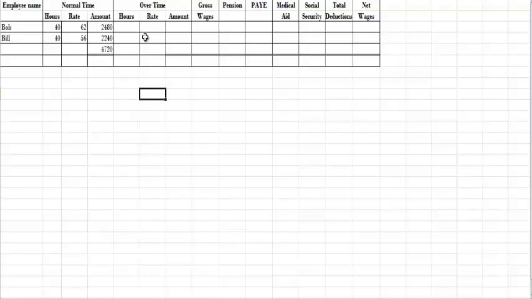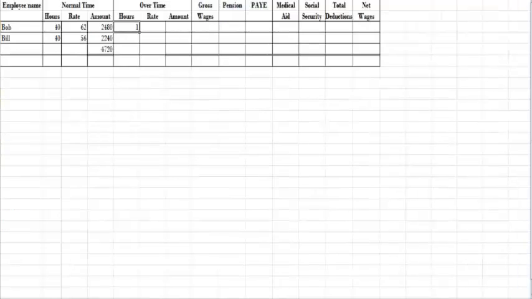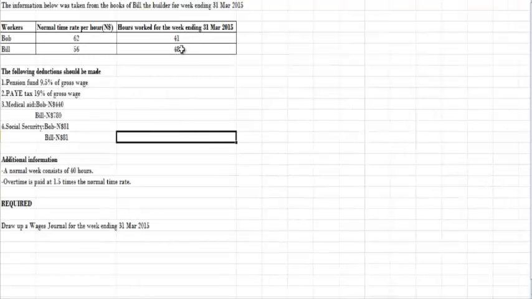Now in our overtime column, we need to take into consideration how many hours each employee has worked in excess of 40 hours. As we can see, Bob worked 41 hours. And since a normal week consists of 40 hours, we need to take 41 less 40, which will give us 1 hour for overtime. And Bill worked 48 hours, so that will be 8 hours for overtime.